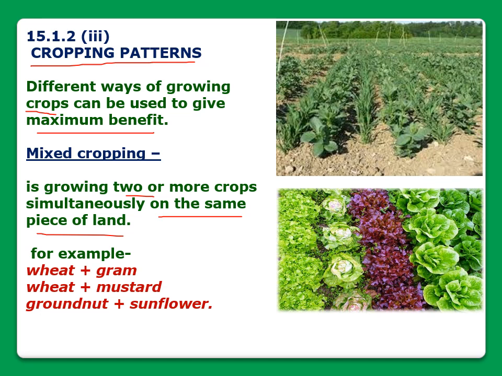In the picture, you can see mixed cropping. More than one crop is there in the same field. For example, wheat and gram, wheat and mustard, groundnut and sunflower. These are the examples of mixed cropping. At the same time, these crops are grown in the field and the farmer can take benefit of that, right?